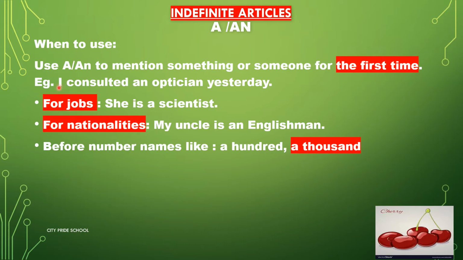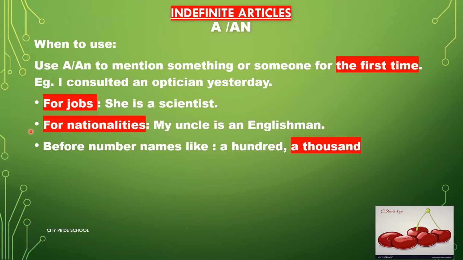Now here I have included this example. I consulted an optician. Now there are many opticians in the city, but I have gone to one of them. In general, I'm talking about. We also use a or an for jobs. For example, she is a scientist. There are many scientists. She is one of them.